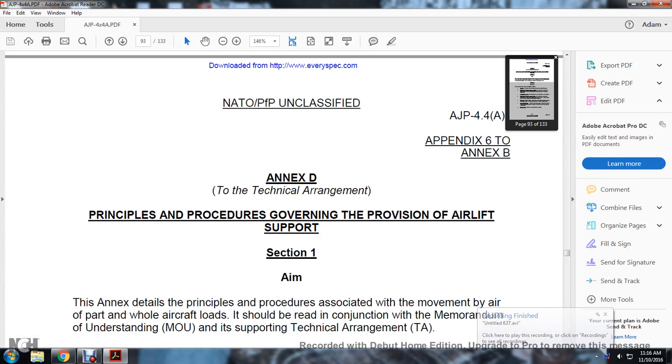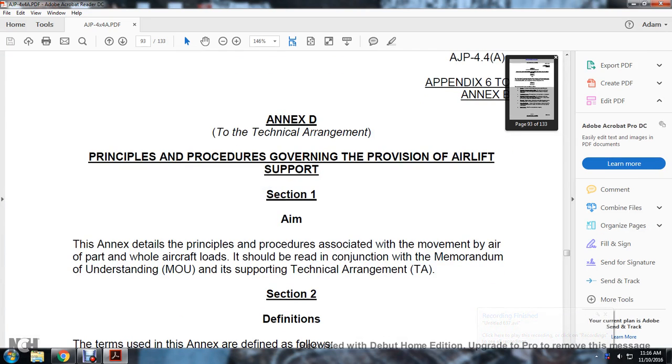Appendix D, Principal Procedures Governing the Provision of Air Support. Section 1, Aim. The annex details the principal procedures associated with the movement of part and whole aircraft loads and should be read in conjunction with the memorandum of understanding supporting technical arrangements.